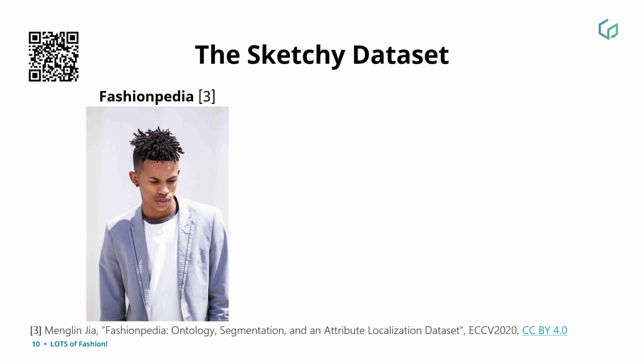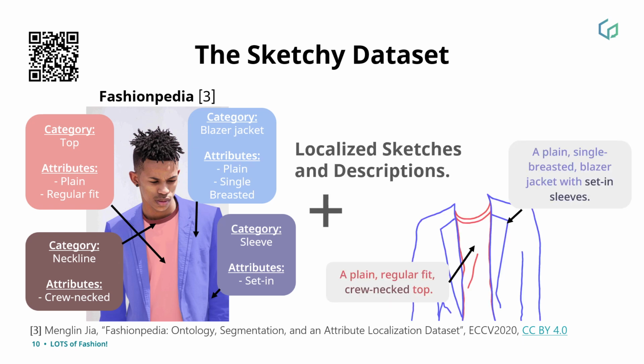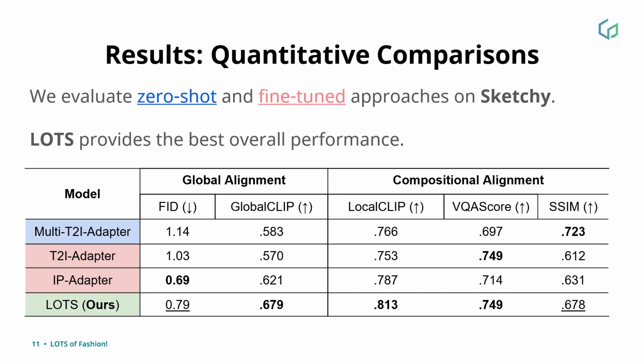We build Sketchy starting from the popular Fashionpedia dataset, published in ICCV25. We augment the Fashionpedia annotations with pairs of localized sketches and natural language descriptions. The dataset is available to the public and can be reached on our project page on the QR code. We evaluate both zero-shot and fine-tuned approaches on Sketchy and see that LOTS achieves the best overall results across metrics.